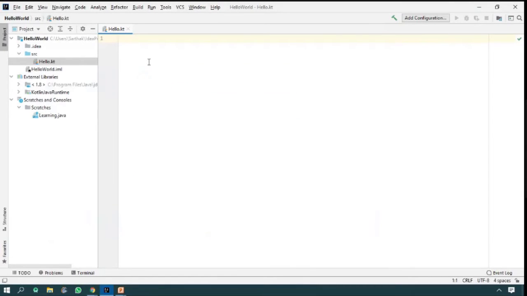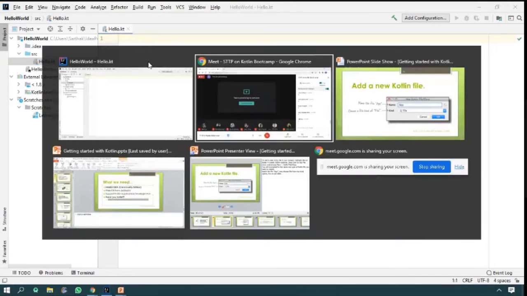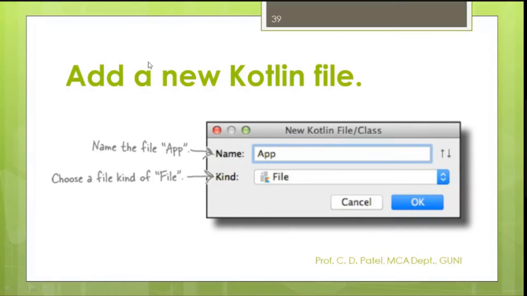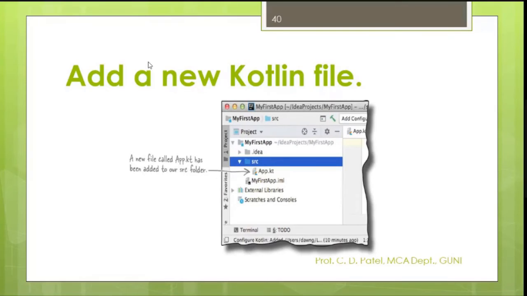Everybody knows what we have to write now. So please follow the steps again in my PPT. Right now, the file is created. Here it is app.kt, but in my code, it is hello.kt. So there is no change. The file name will be changed as per your requirement or as per your needs.